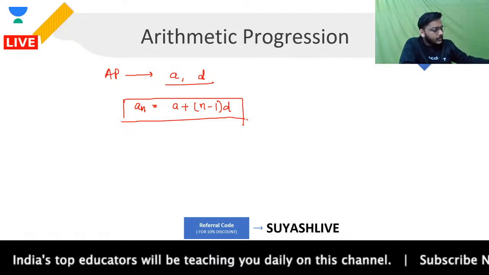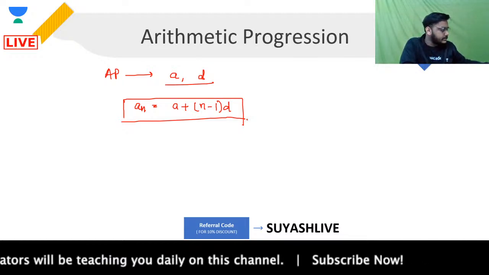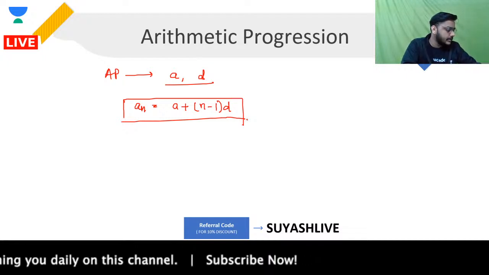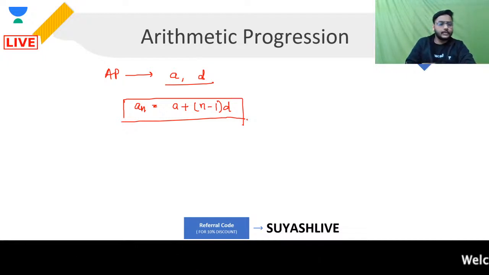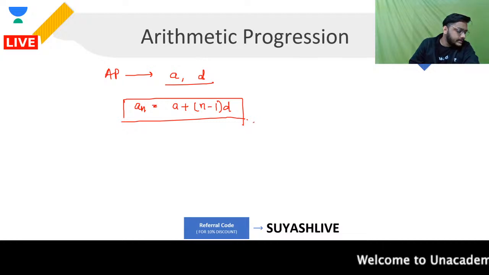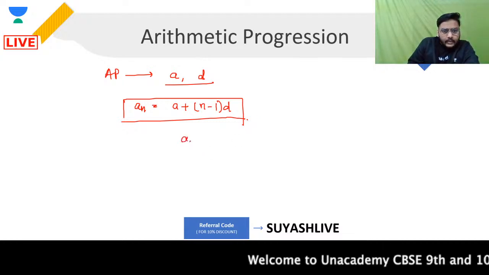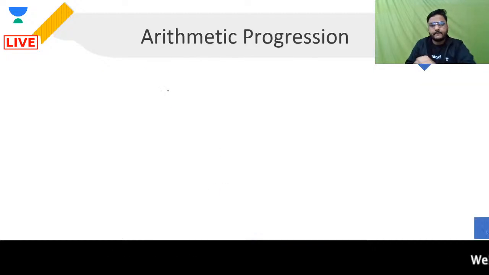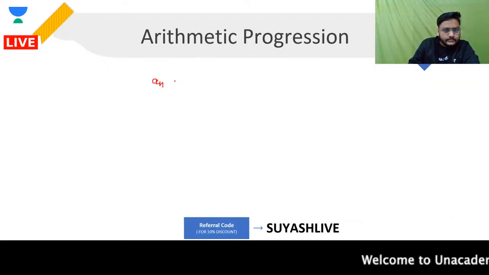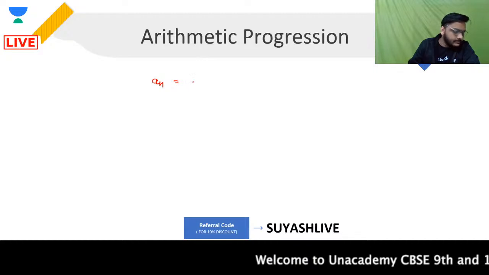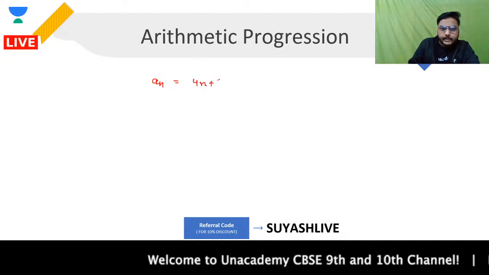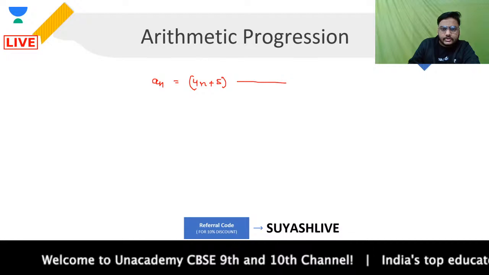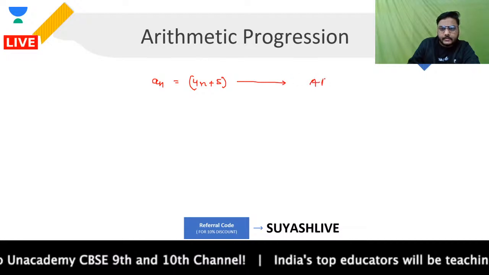Okay, now let's take some questions based on this nth term that we just talked about over here. Let's say we have a very simple question. We need to show that an equal to 4n plus 5. हमें ये show करना है that this represents AP, okay.